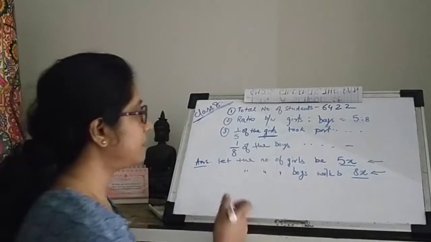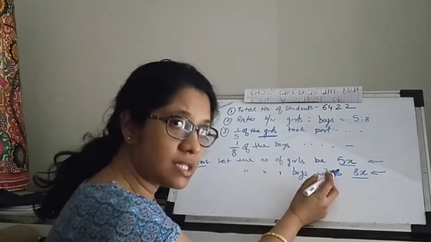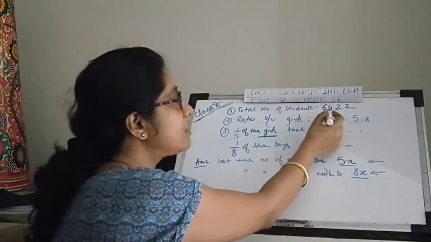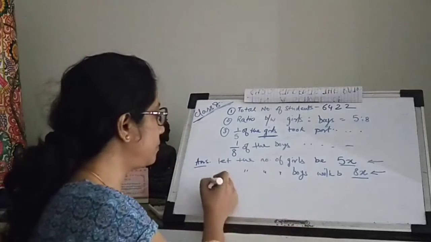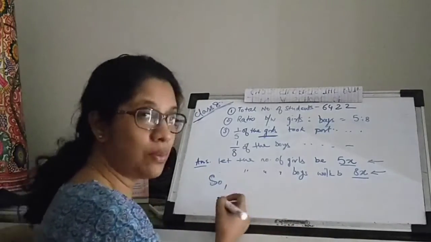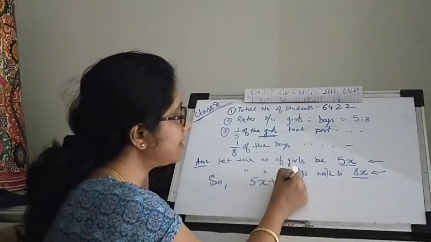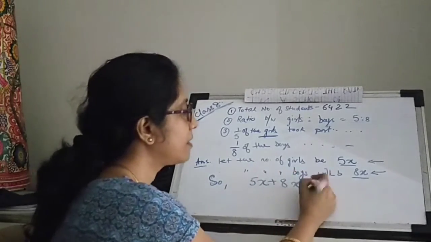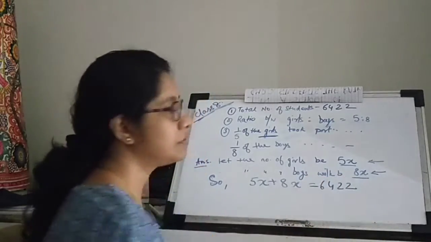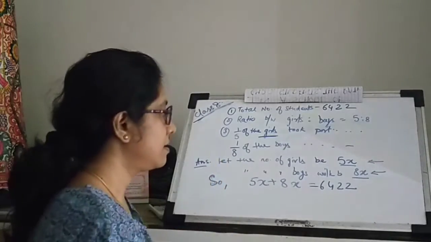So now I combine these two facts, the number of girls and the number of boys, to add up to 6422. So we will have 5x plus 8x equals 6422, because that's the total number of students.